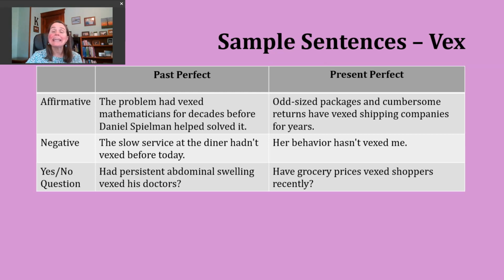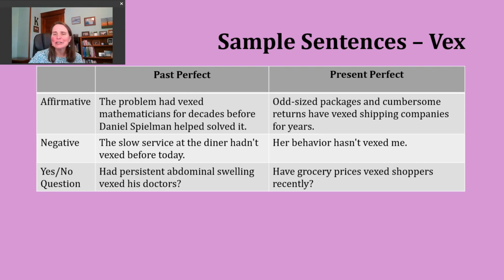Now let's take a look at a negative present perfect sentence. Again, we need to pay attention to our subject. We'll use either have or has, whichever form matches that subject, followed by not, and then the participle form of our verb. You may also encounter contractions. So have not becomes haven't, has not becomes hasn't. You can see that in my example here. Her behavior hasn't vexed me. So this would be like, her behavior hasn't annoyed or frustrated or bothered me in some way.